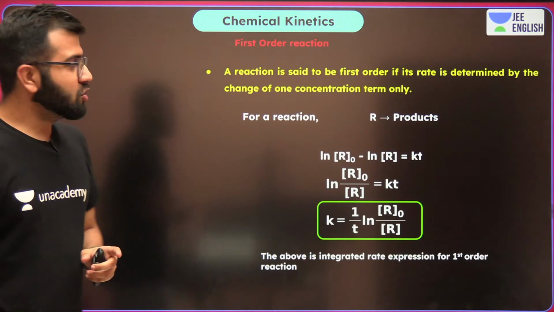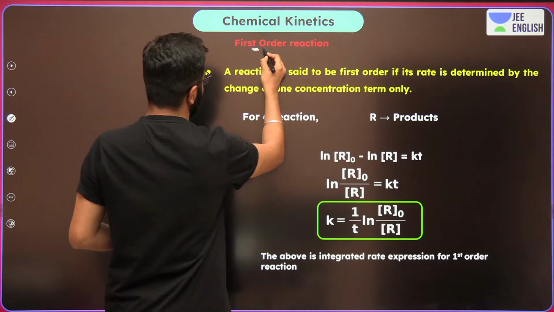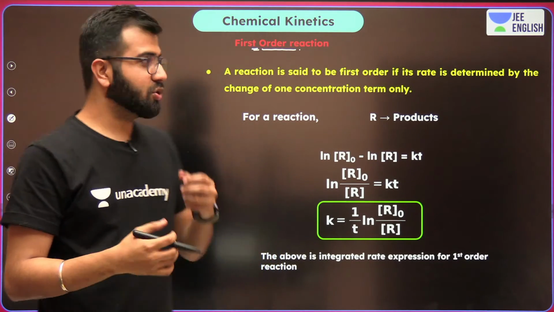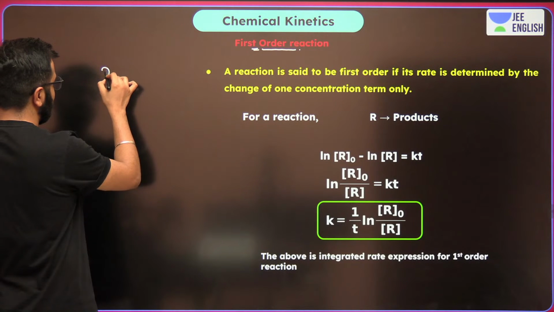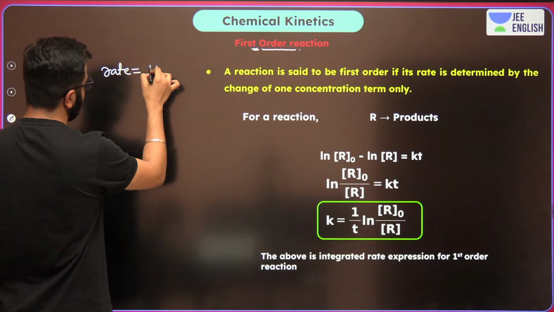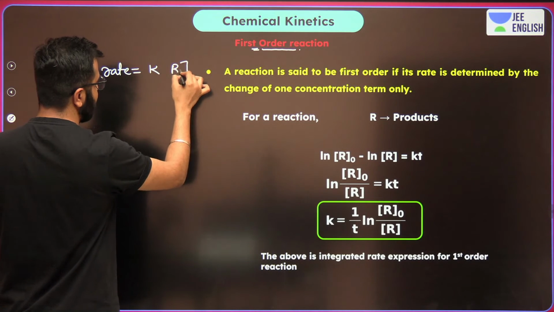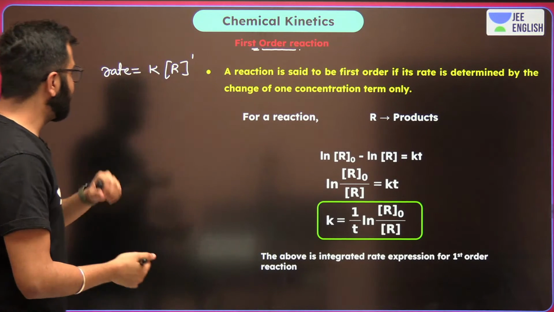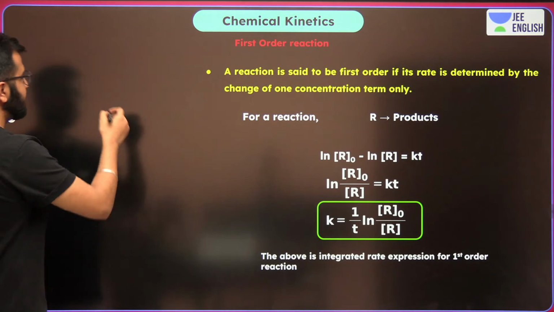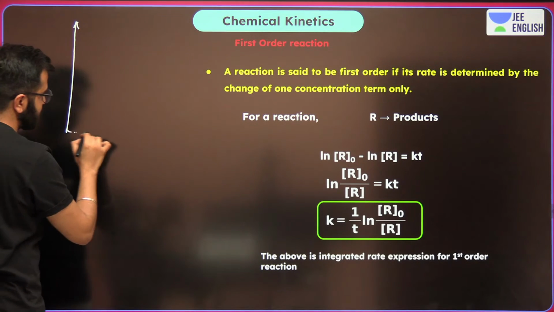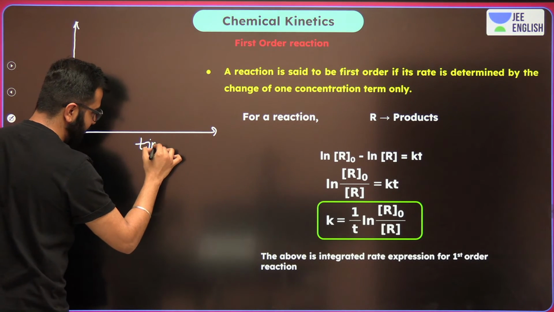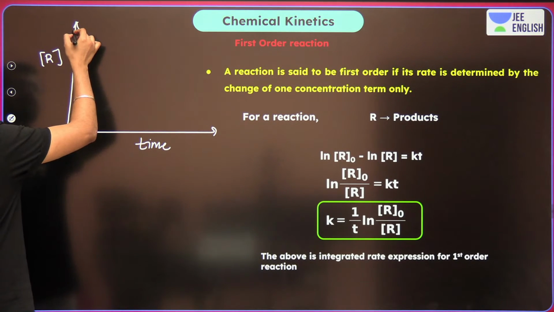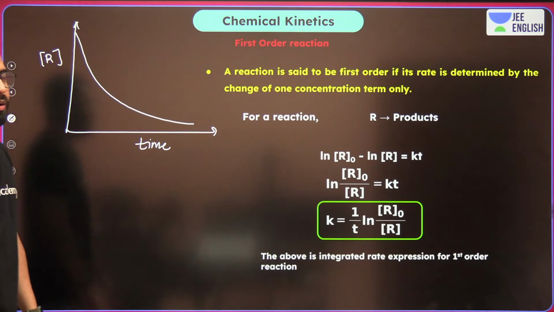Okay. And now let's talk about the first order reaction. A reaction is said to be a first order reaction when we can write rate is equals to K, concentration of reactant raised to power 1. The order of the reaction has to be 1. Now pay attention. In the case of a first order reaction, this is how the graph has to be. It's going to be time versus concentration, and the concentration decreases exponentially. Okay, this is how it happens.